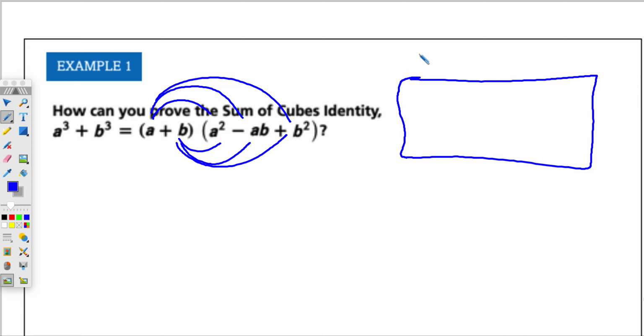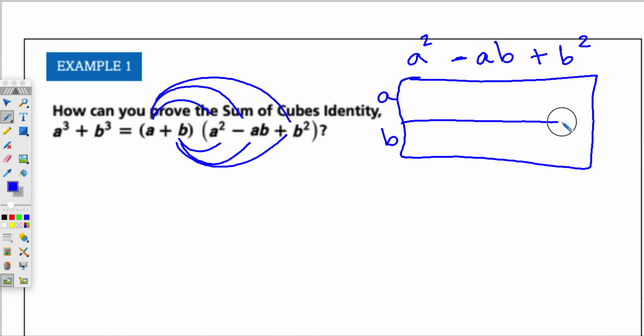So on the outside, I'll do A squared, AB, B squared. I'm going to keep their sign. So A squared is positive, AB is negative. This is positive. And now over here, we'll have A and B. I'm going to multiply on the outside and add on the inside. Let me do a different color.